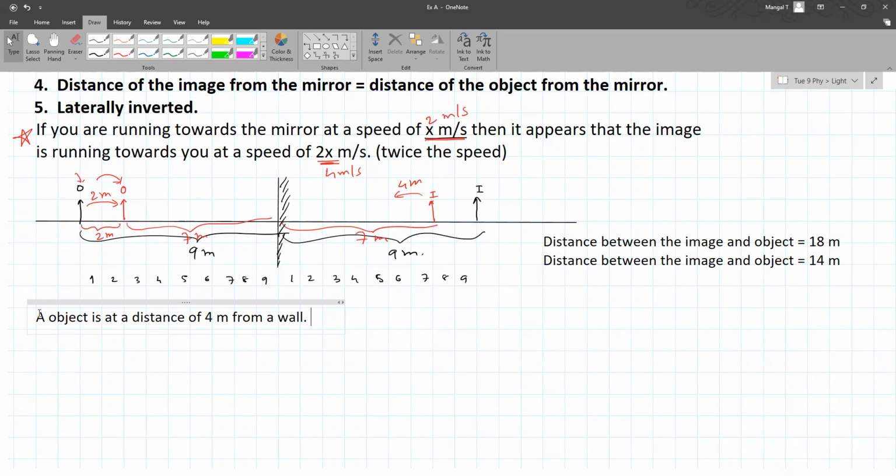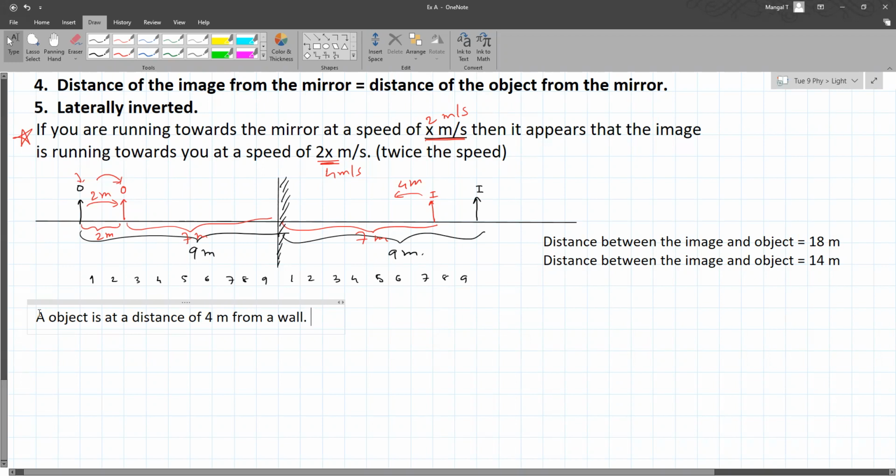A real image is one formed by a spherical mirror or a lens, like a reading glass. Whenever there is a lens like this and rays are coming, like when burning paper, the sunlight is concentrated. So that's a real image over here.